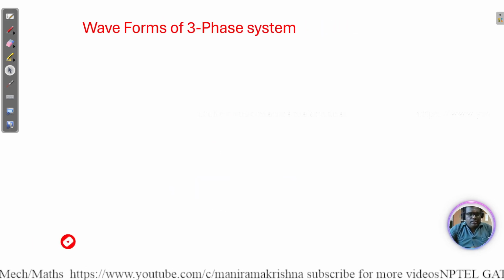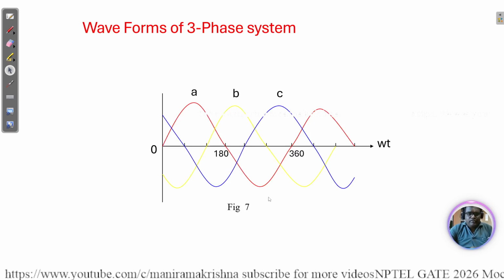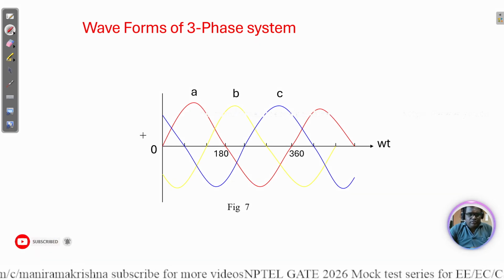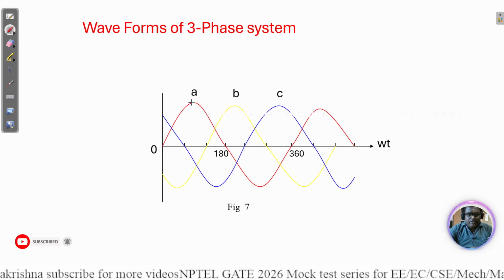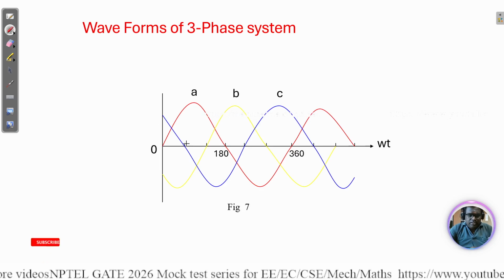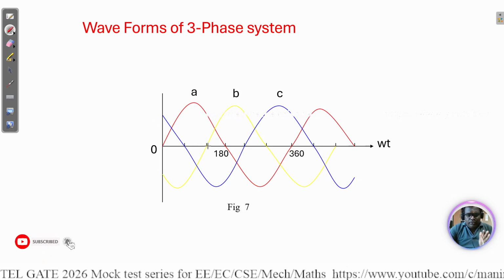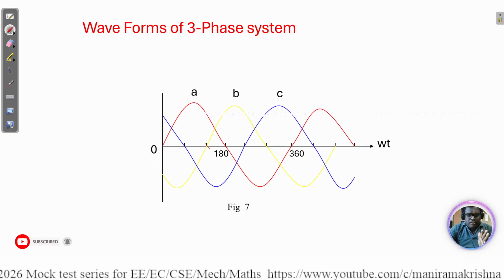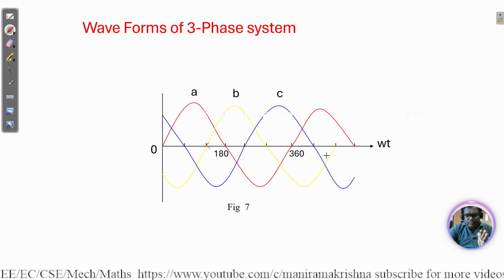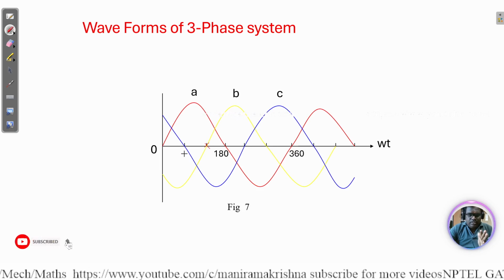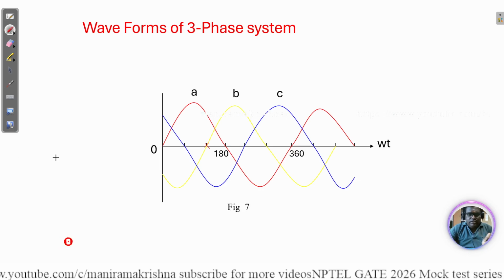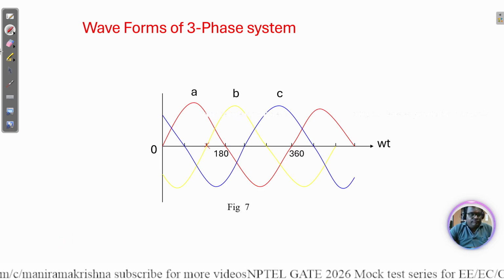So here are the waveforms of the three phase system. This is A. As we observe, A starts at 0 and peaks at 90 degrees, then goes down, and here it reaches 120 degrees. B starts at 120 degrees, then goes up like this. Again, if you see the waveform, we need to check how each one is rotating.